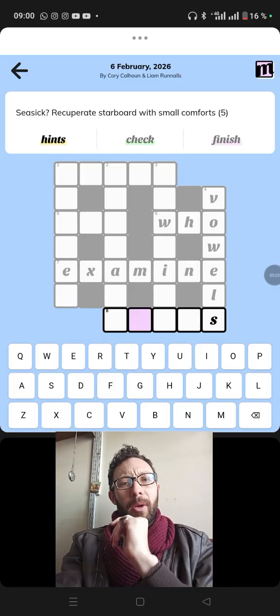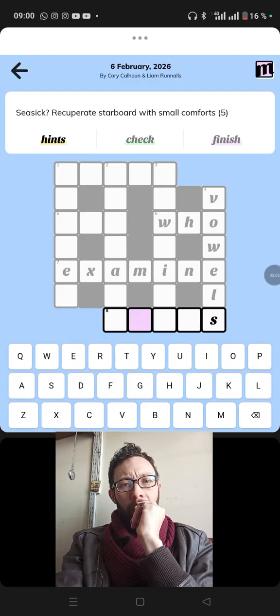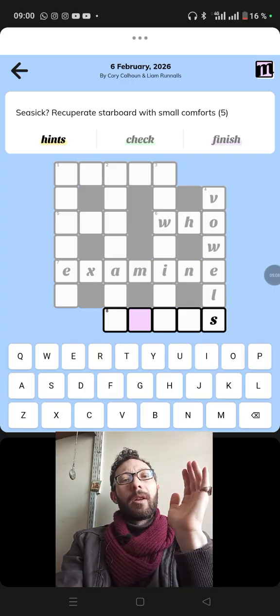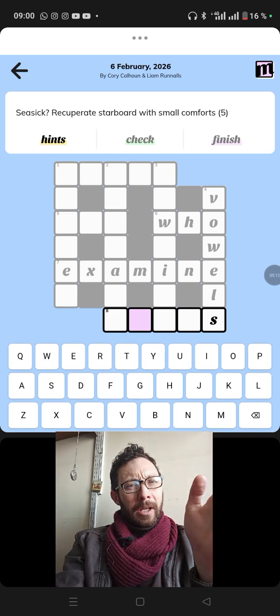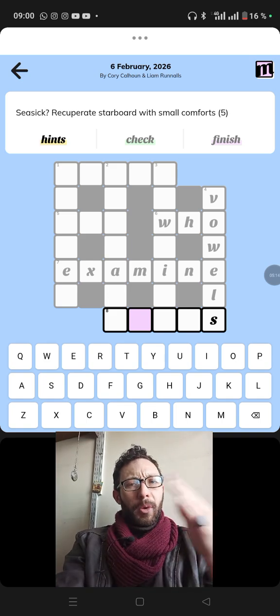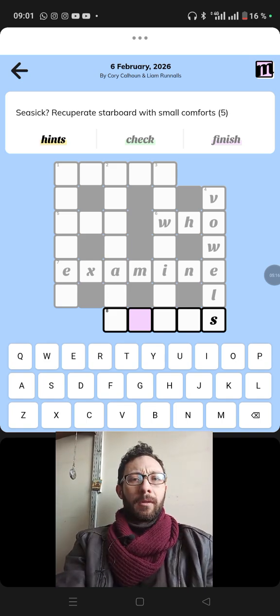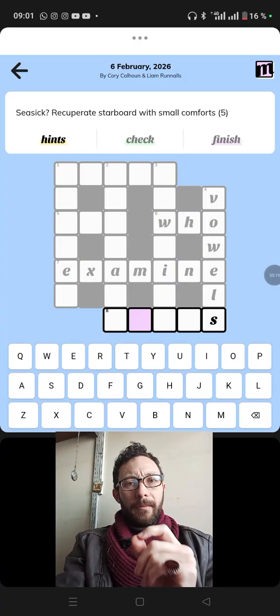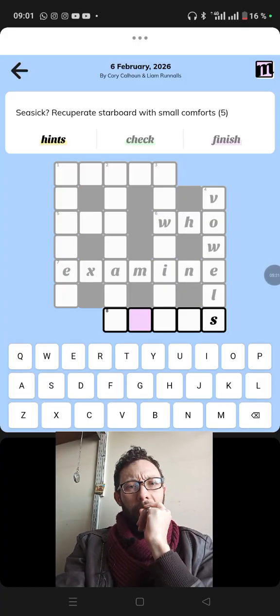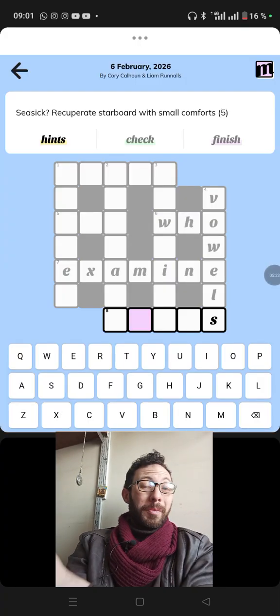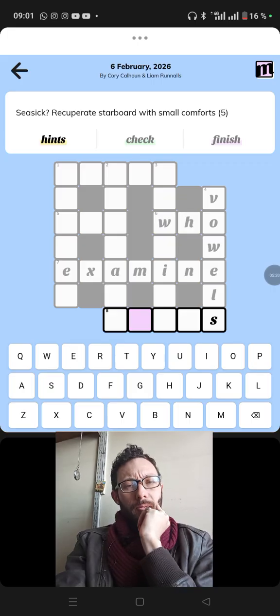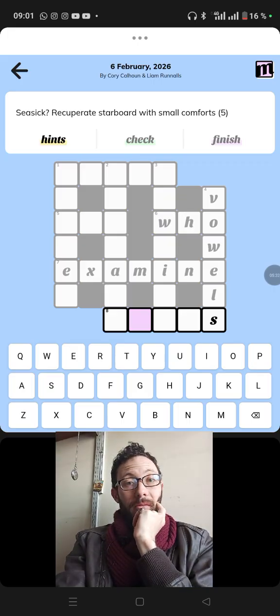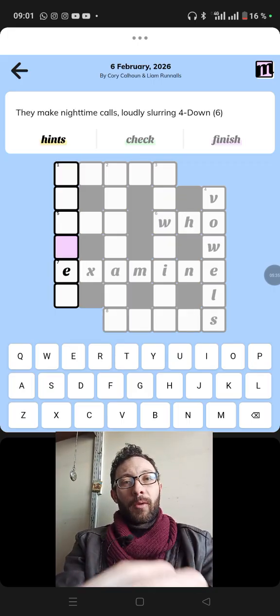This. Seasick, recuperate starboard with small comforts. Starboard is the right side, right? In a ship. So recuperate starboard could be the rightmost letter of recuperate, which is an E. And small comforts, small could be S. Seasick. I don't know. Let's try the one which referenced 4 down.